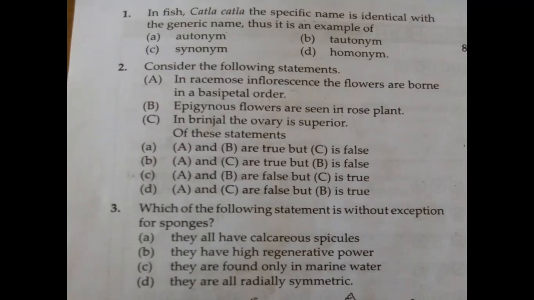Definitely all the sponges have regenerative power, because some sponges will have calcareous spicules, some will have siliceous spicules, some will be asymmetrical, some will be bilaterally symmetrical. Then they said only found in marine, but it is found in marine and also freshwater. So the option which doesn't have an exception is that all the sponges have regenerative power. Okay, so option B should be correct.